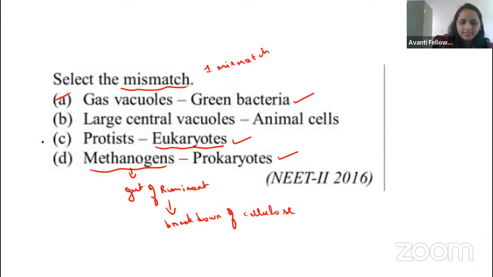So then coming to the option B, large central vacuole. Is that true, guys? When you talk about the animal cell, there is a negligible or very small vacuole present, right? We know that vacuole is like a dustbin, right? Not like a dustbin. It will store the unwanted materials and water and minerals in it, right? So in the plants, it is very large in size, right? 90% it is made up of that, right? When it comes to the animal cell, it is negligible or very small, right? So that is the reason option B is the correct answer. That is a mismatch here, right, guys?